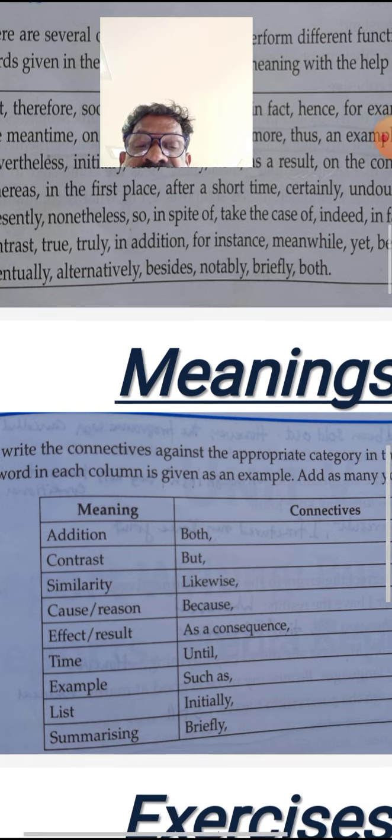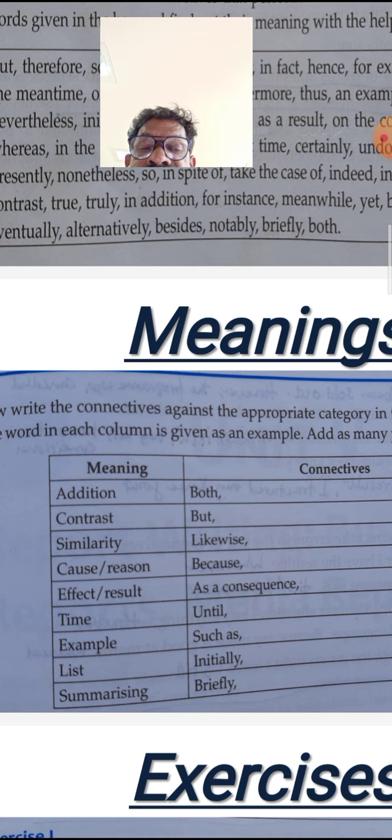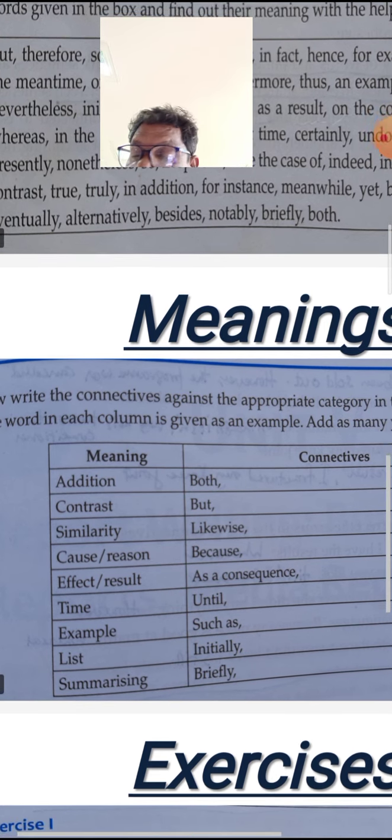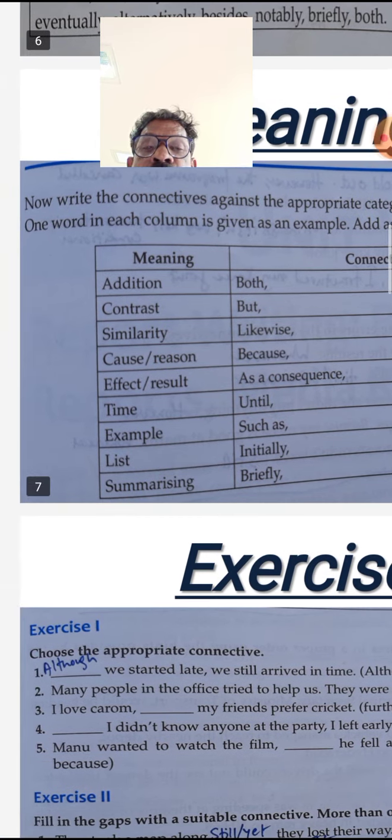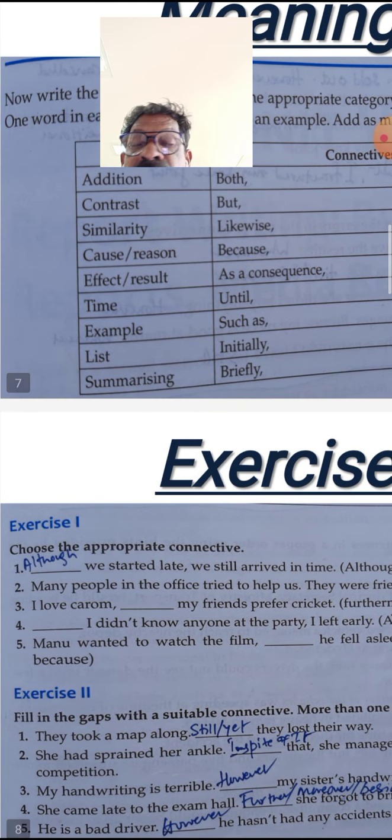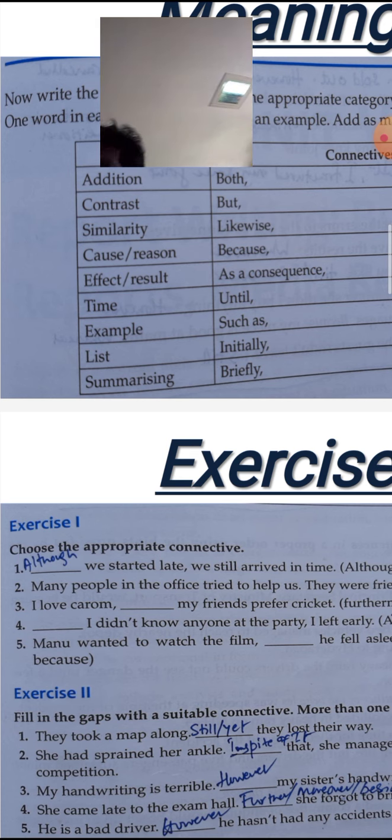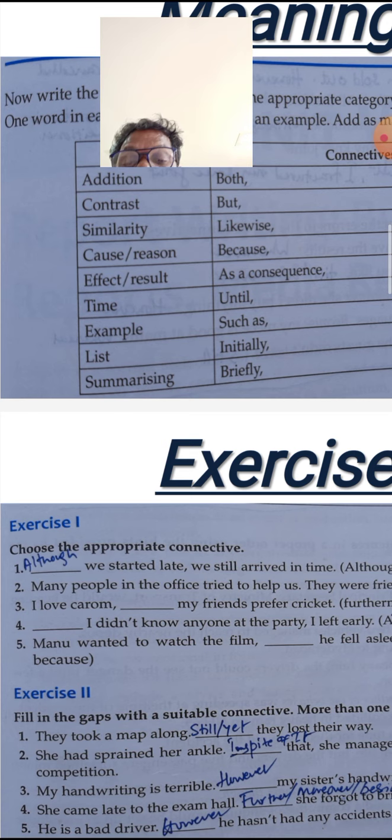Example: such as. List: initially. Summarizing: briefly. And now let us come to exercise number 1, exercise number 2, exercise number 3 and exercise number 4. There are 4 exercises in the textbook. Those who have textbooks, please follow the textbook, and those who do not have a textbook, please write it down.